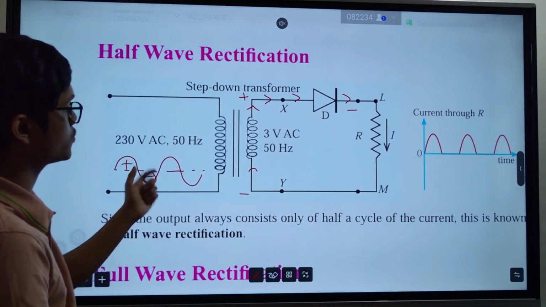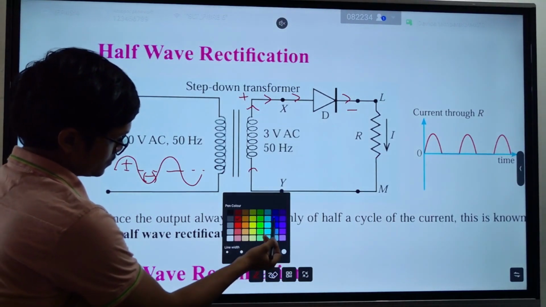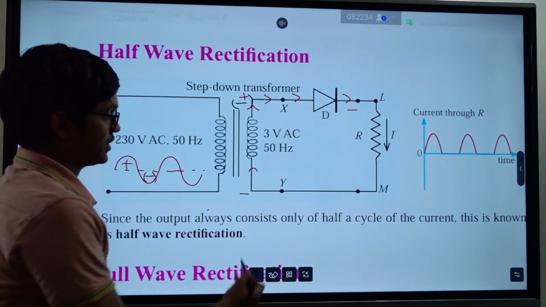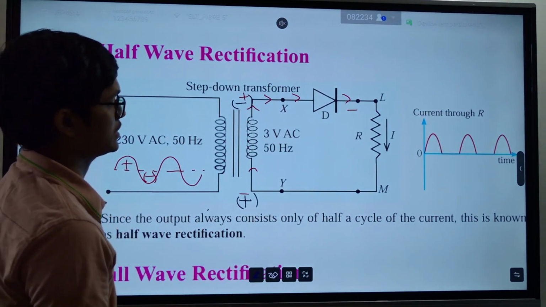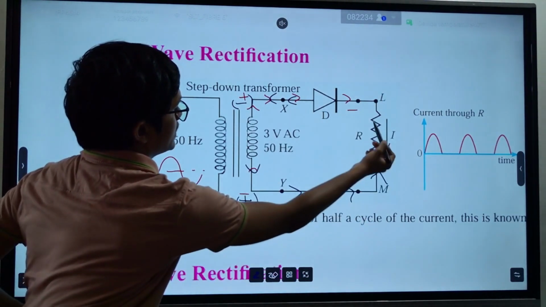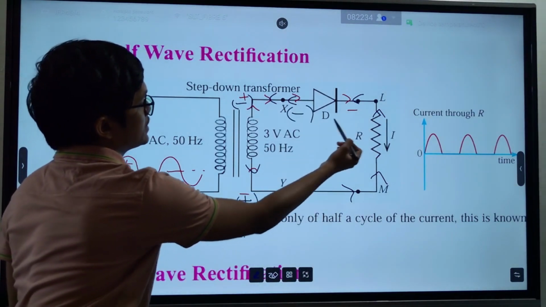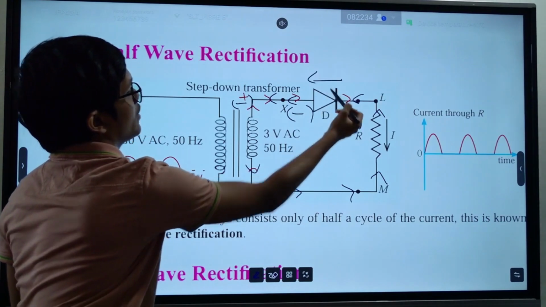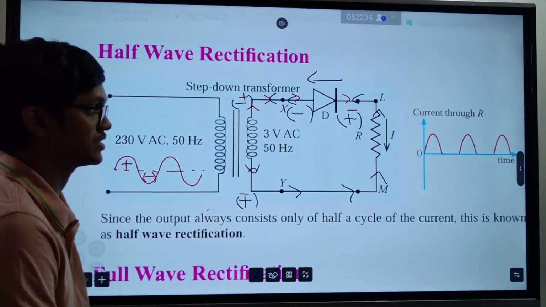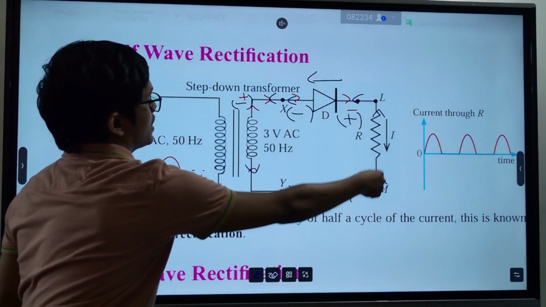But when the negative half goes through the circuit, this side becomes negative and this side becomes positive. Then current tries to go in this direction in the circuit. But the problem is, when this side is negative and this side is positive, the diode doesn't allow any current through. Why? It's a PN junction and it's reverse biased when you connect like this. So it won't allow any current in this direction.